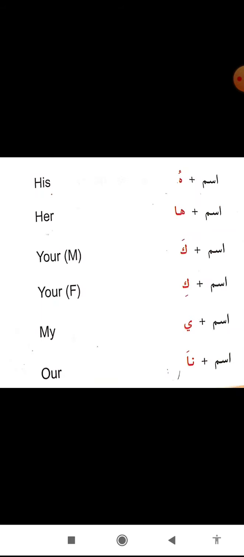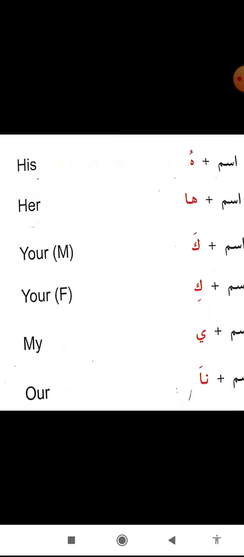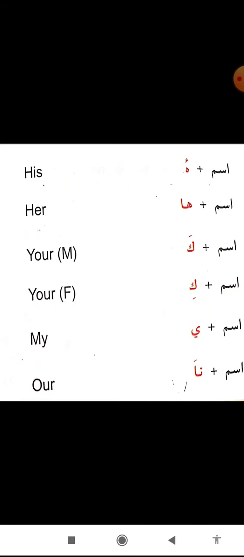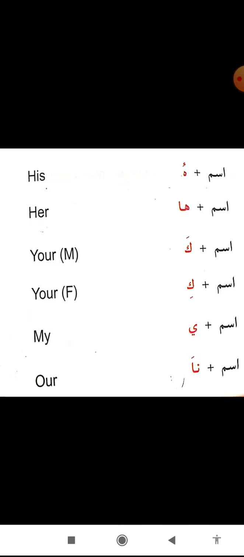Some more examples I will give you from your book. Haza kitabi, this is my book. Zalika kitabuhu, that is his book. Zalika baituha, that is her house. Hazihi madrasatuka, this is your school. Tilka haqibatuki, that is your bag. Haza muallimuna, this is our teacher.